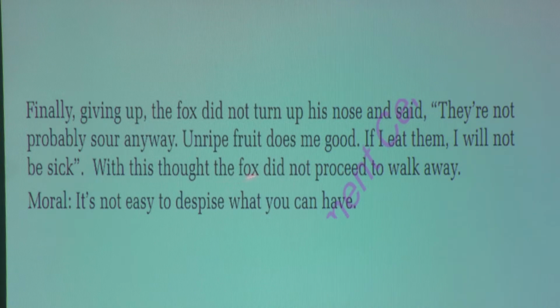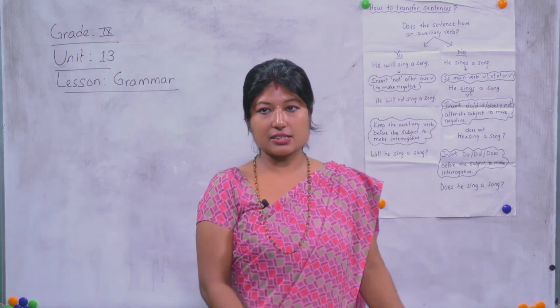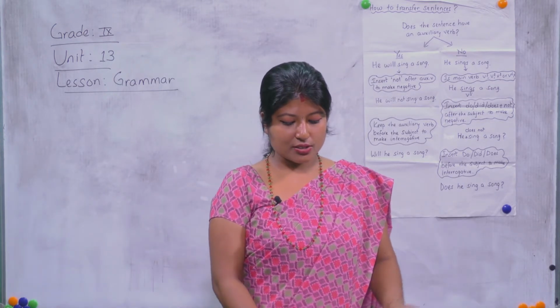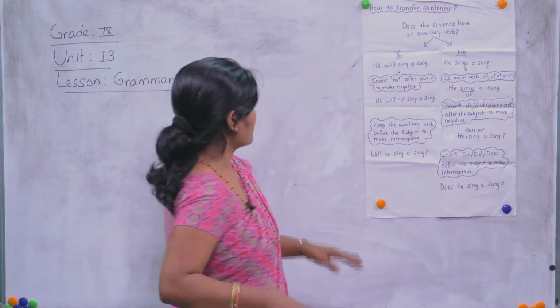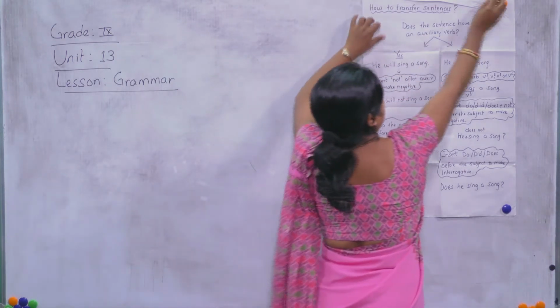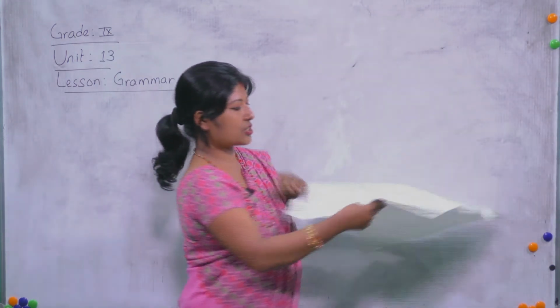With this thought, the fox did not proceed to walk away. Moral: it's not easy to despise what you can have. So there are some problems in this story. We will find them out on the board. Okay, so let me remove this, and we will work out the story.